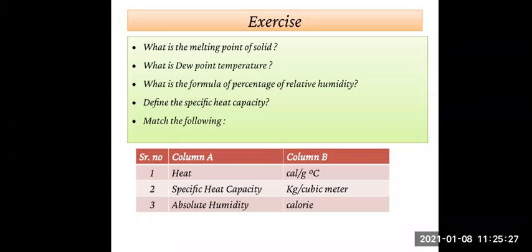Ruchika, say the answer, beta. Those who know can answer the match the following. First three: heat, specific heat capacity, and absolute humidity. Ruchika, unmute yourself, beta.